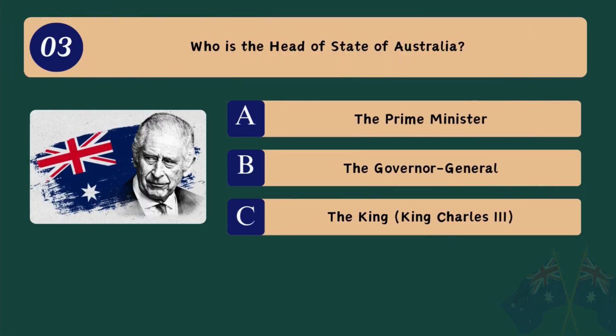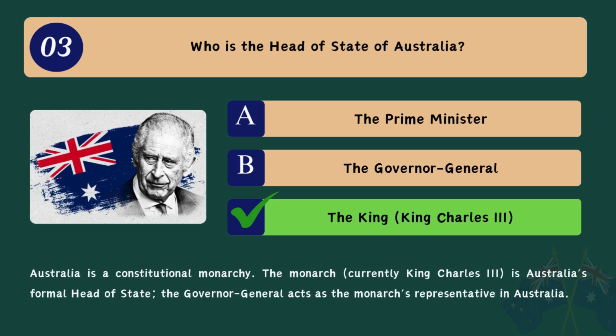Question 3. Who is the head of state of Australia? A. The Prime Minister. B. The Governor-General. C. The King. King Charles III. Correct answer. The King. King Charles III. Australia is a constitutional monarchy. The monarch, currently King Charles III, is Australia's formal head of state. The Governor-General acts as the monarch's representative in Australia.